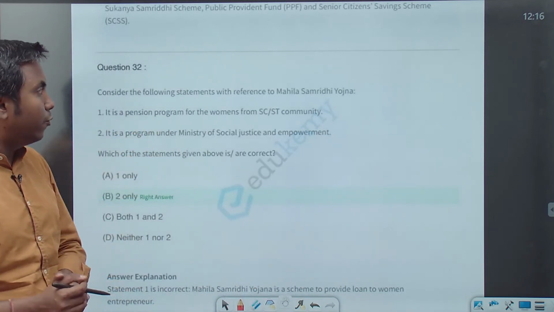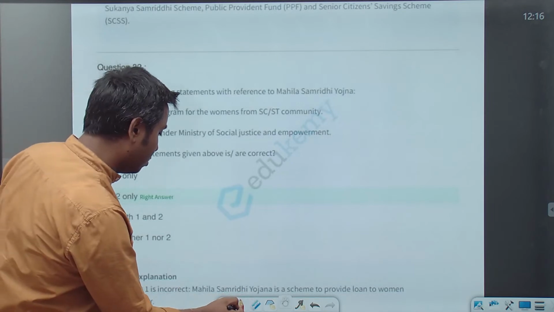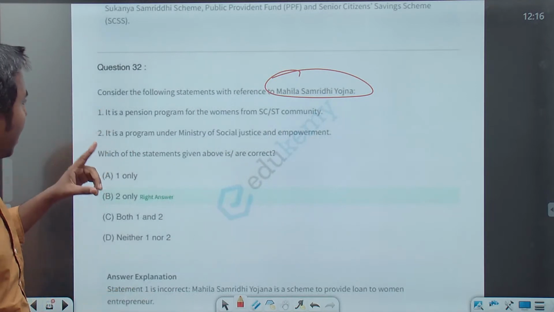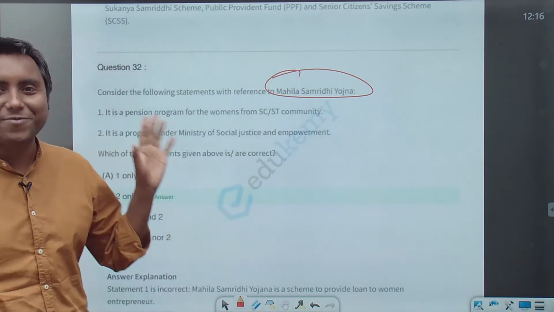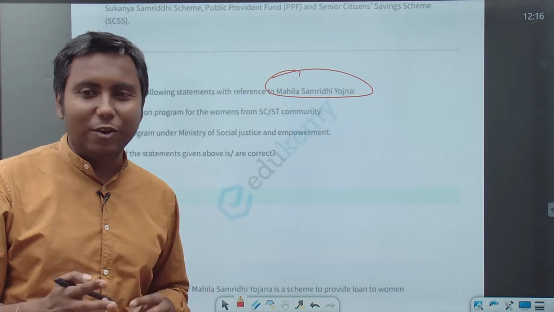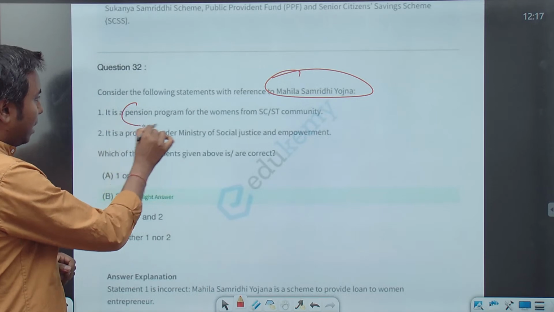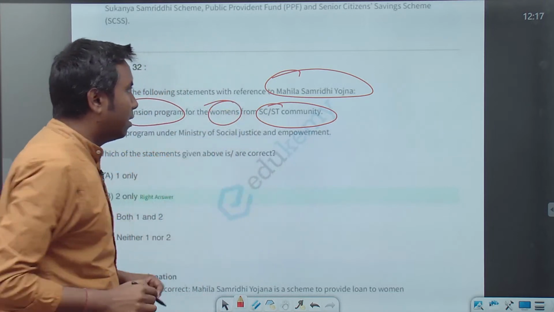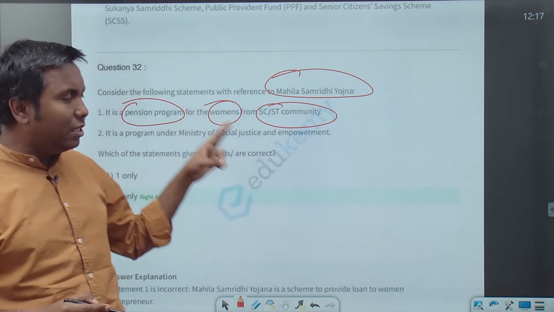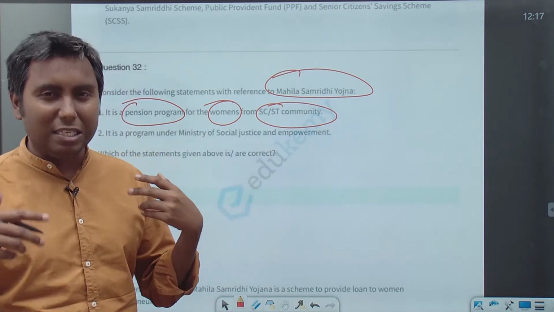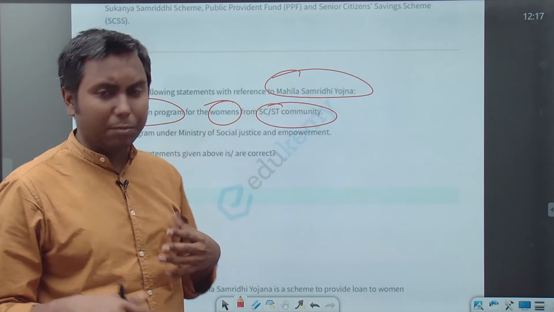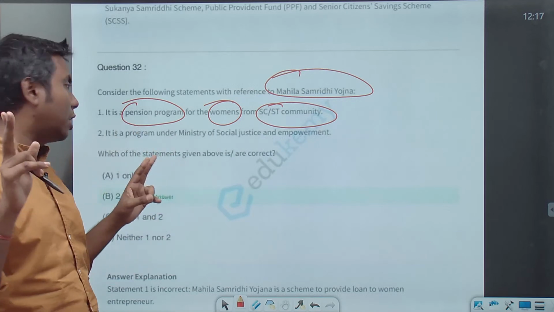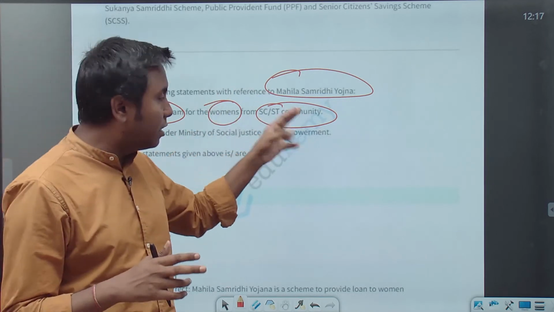Consider the following statement with reference to Mahila Samriddhi Yojana. It is a pension program for women from SC/ST community. See, in this statement there are three things: pension program, women, and SC/ST community. Of course, women becomes redundant because it is already written Mahila Samriddhi Yojana. So we have to check two facts: is it a pension program, and is it for SC/ST community?